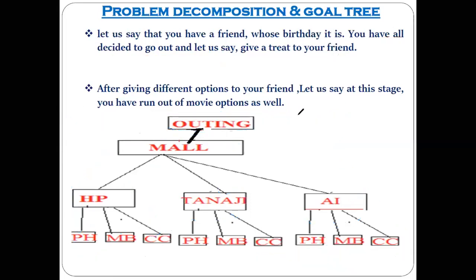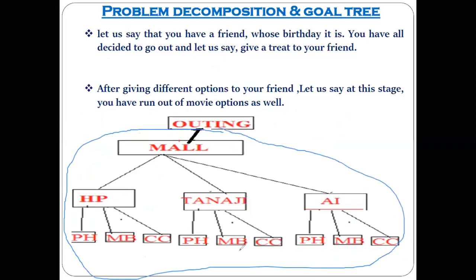So there are two approaches to solve this kind of problem, for when you reach this point and your friend says no. One is the dependency directed backtracking that I told you.